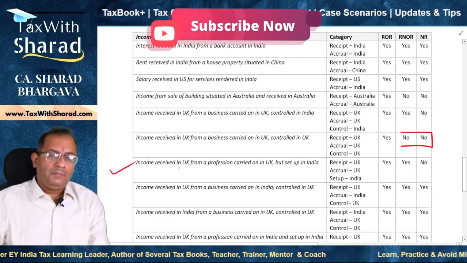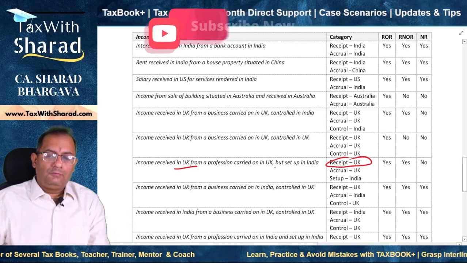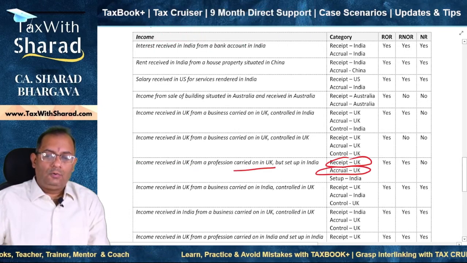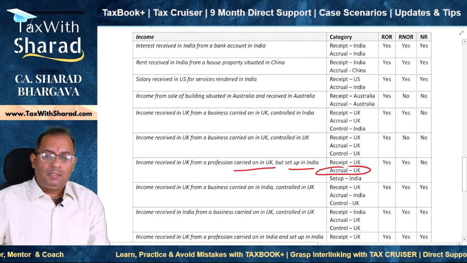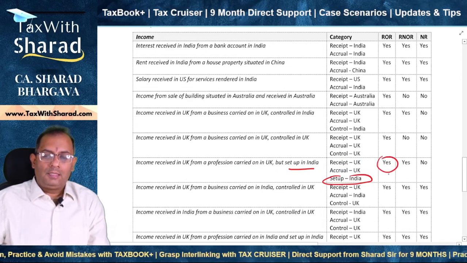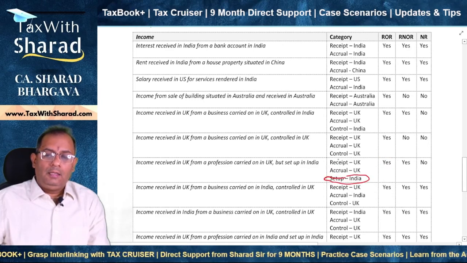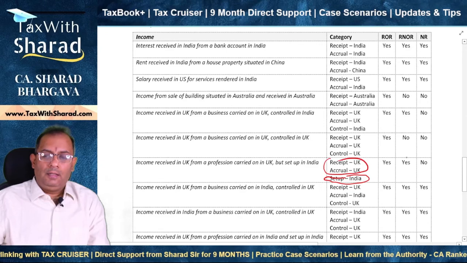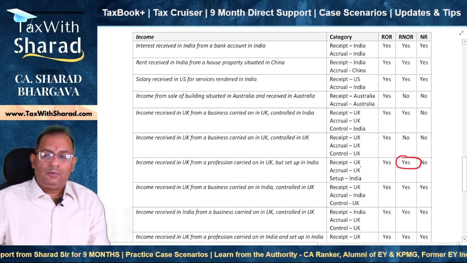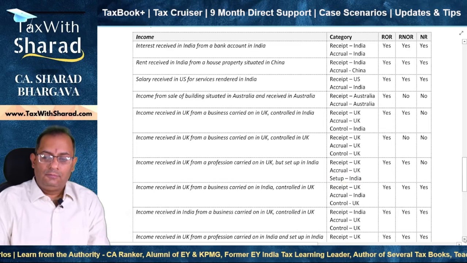Next example, income is received in UK. So receipt is UK from a profession carried on in UK. So accrual is UK, but the profession is set up in India. So setup is in India. ROR, global income, is taxable. And since the setup is in India, even though receipt and accrual is outside India, it is taxable in the hands of RNOR. But since receipt and accrual is outside India, setup really doesn't matter in the case of NR, and therefore income is not taxable in the hands of NR.